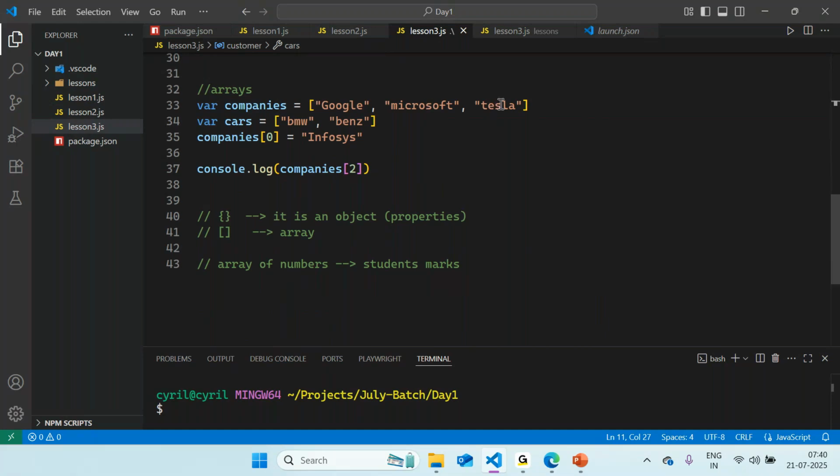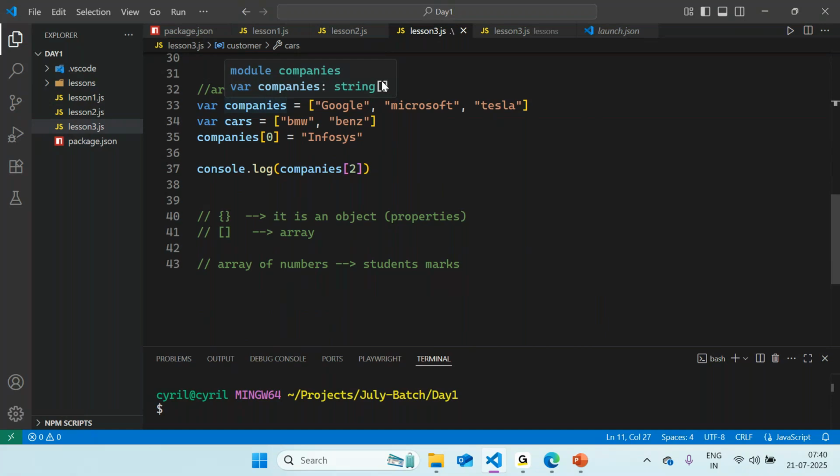So colleague, can you tell me what kind of array is this companies? Right? So this array is of type string, right? So if I just mouse over it, you will be able to understand that the variable companies is of type string, and it is an array of string.